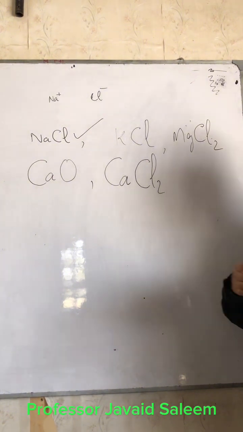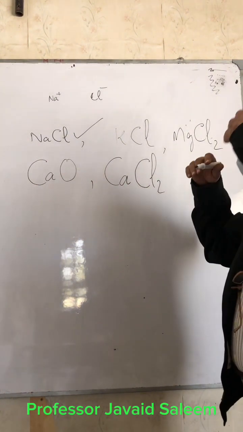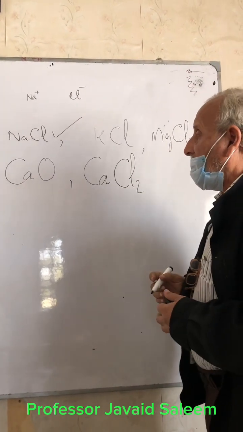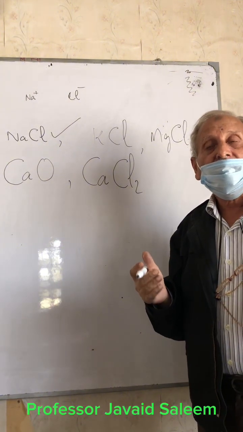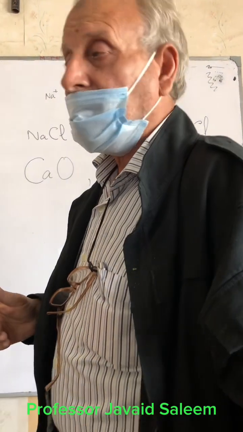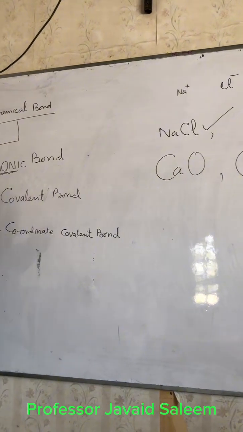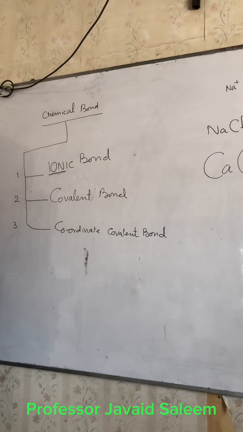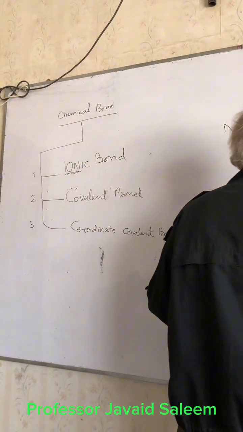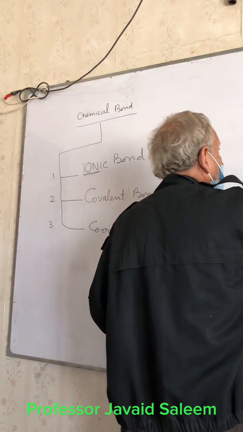So if you have gone through these ideas very clearly, you can simply specify which one is ionic and which one is not ionic. For example, if it is not ionic, then it will be covalent. I hope up till now I am clear about all this concept and connecting. I think I am successful in connecting this new lesson with the previous lessons which pertained to the ionic bond.